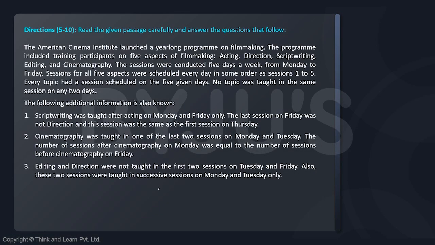So the set says the American Cinema Institute launched a year-long program on filmmaking. The program included training participants on 5 aspects of filmmaking: acting, direction, script writing, editing, and cinematography. The sessions were conducted 5 days a week from Monday to Friday. Sessions for all 5 aspects were scheduled every day in some order as sessions 1 to 5.